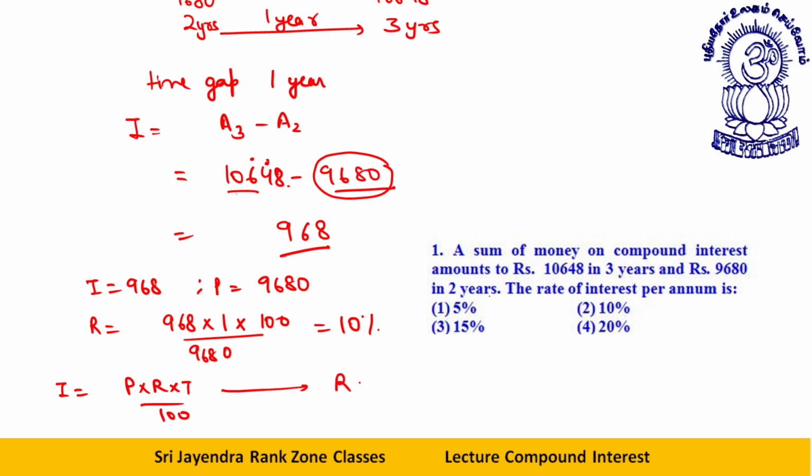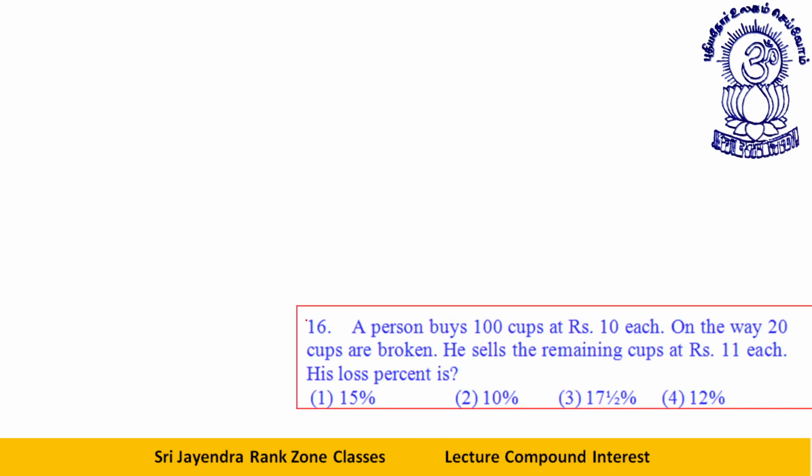From here you can say R is equal to interest into 100 divided by P into T. T is 1 year. Whenever the time gap is 1 year, you can apply this logic. Okay, let's move to the next one.